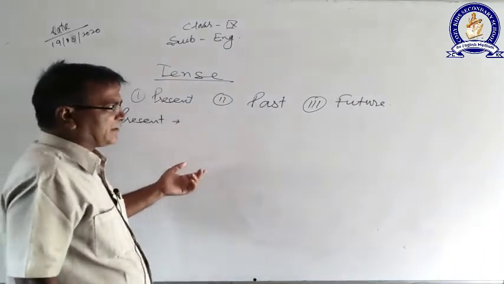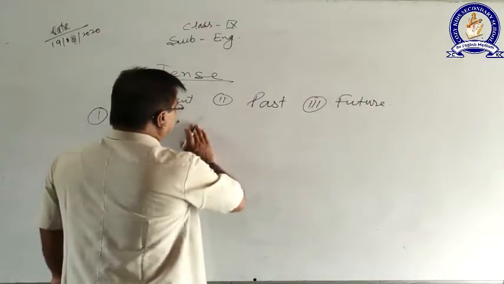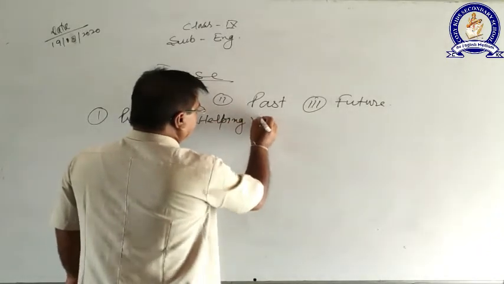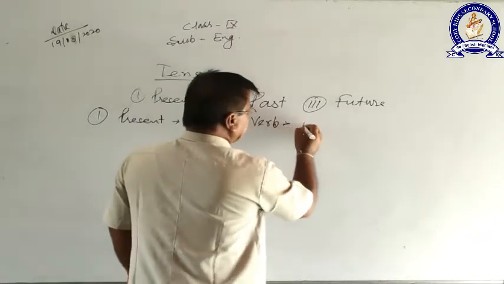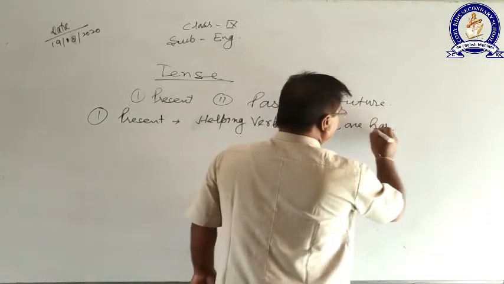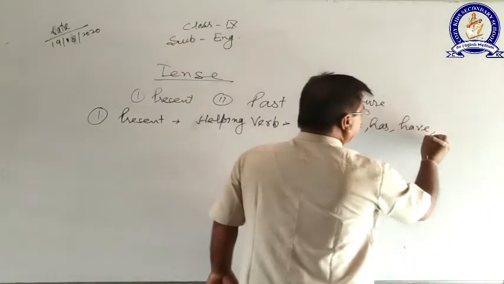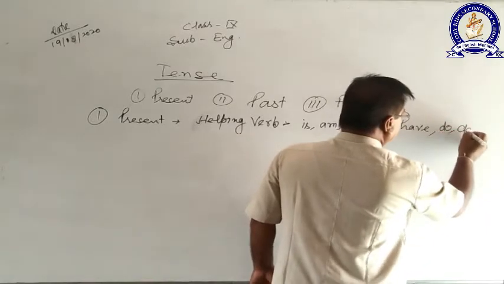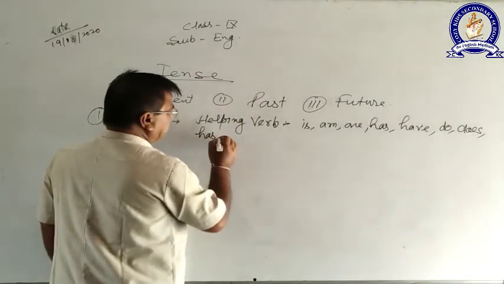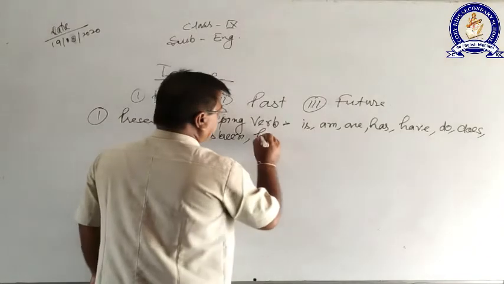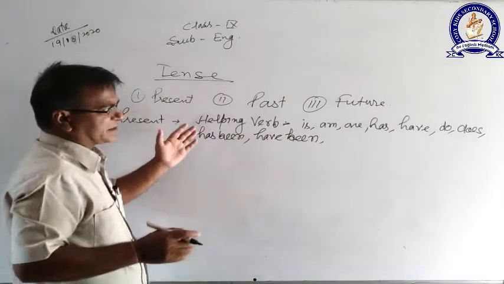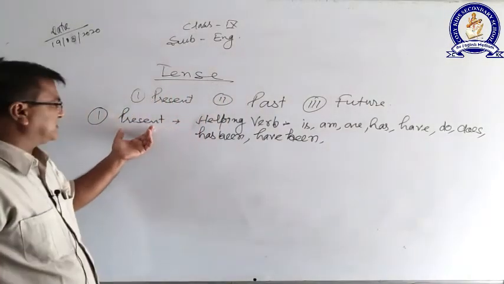Otherwise, in English, the helping verbs of this tense are is, am, are, has, have, do, does, has been, have been. These are the helping verbs of this particular tense that will come in different parts of present tense.